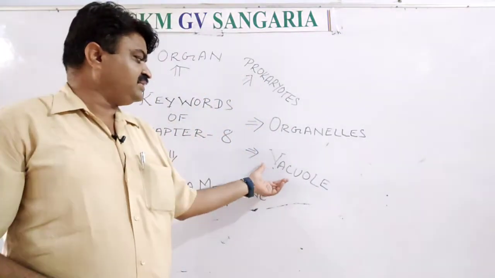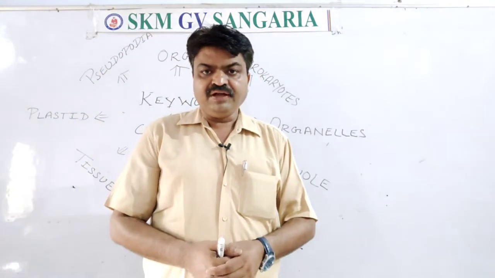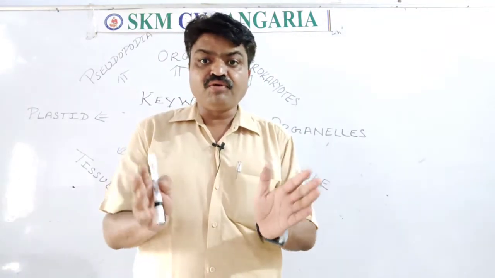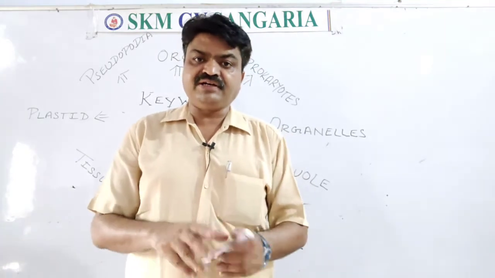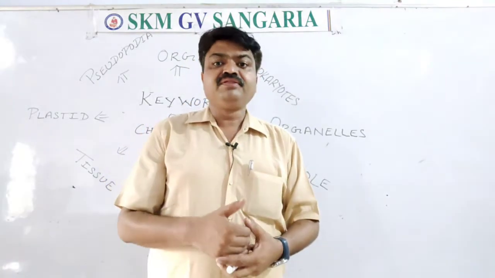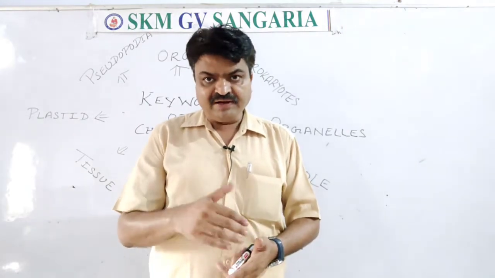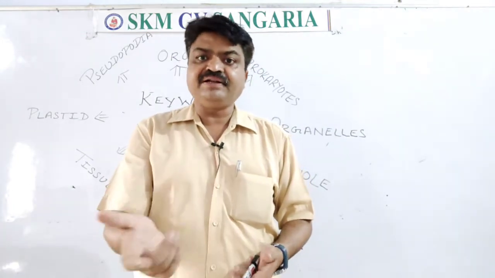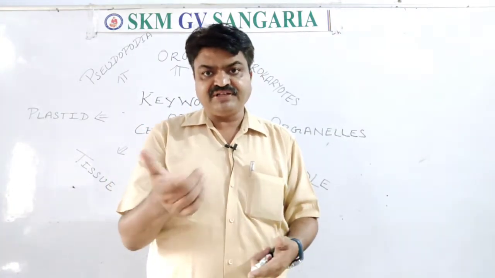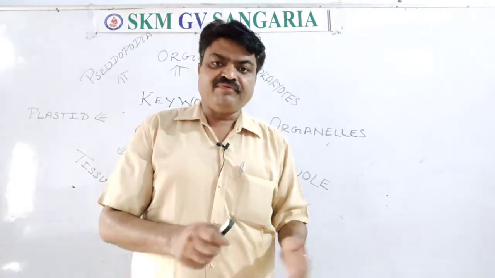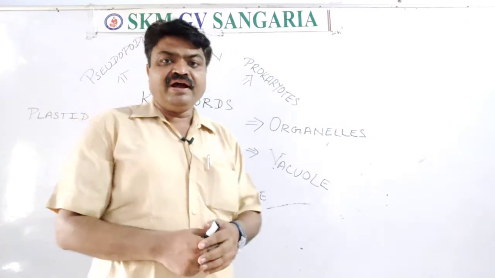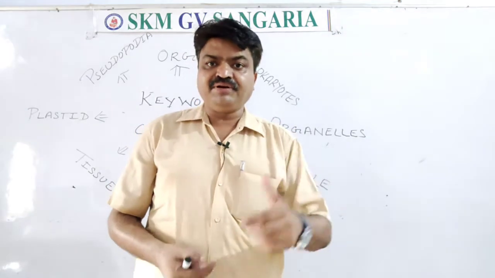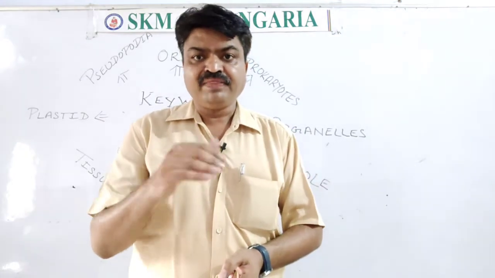Now we come to the next, the vacuole. What are vacuoles, student? Vacuoles are small sac-like, bag-like structures found inside the cytoplasm. They store food, and in unicellular organisms they also help in digestion and excretion. In the plant cell a large vacuole is found, but in the animal cell a small vacuole is found.